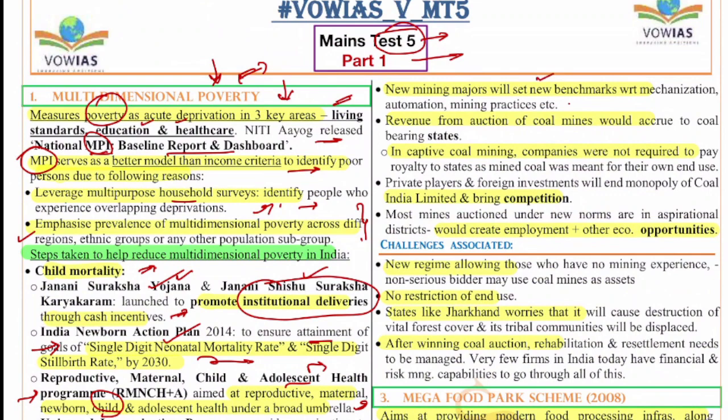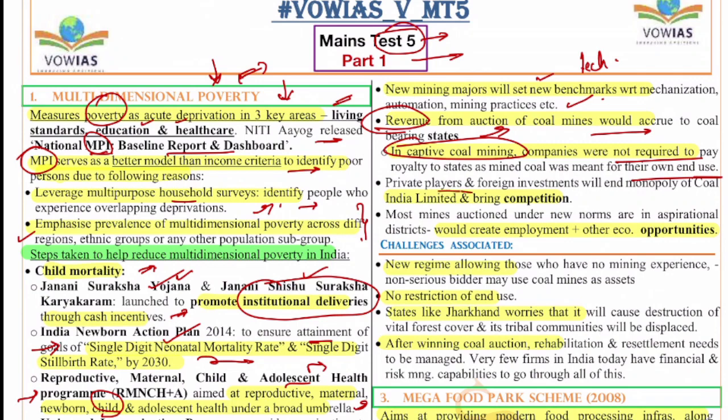there will be new practices, automation and all. So technologically the sector will grow. Also the revenues from the auction of coal mines would accrue to the coal bearing states. In captive coal mining, the companies were not required to pay royalty to the states, as mined coal was meant for their own end use. So this will also help, and it will reduce the extra burden on these companies. This will make things more transparent and easy.